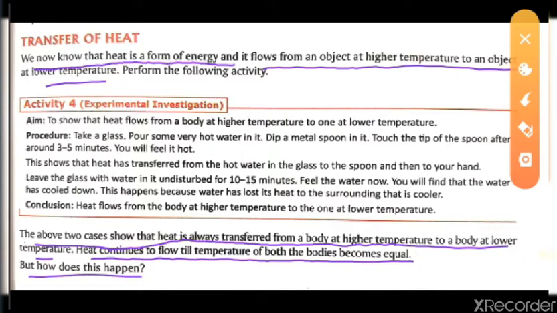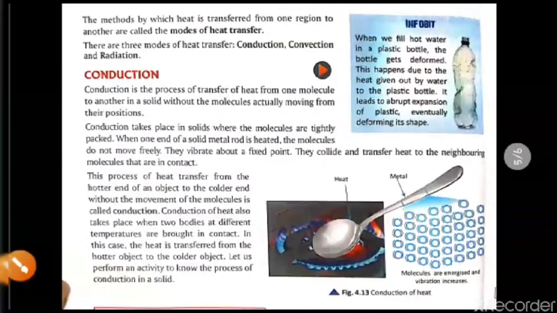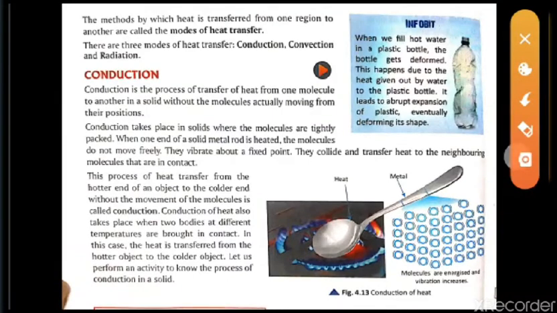But how does this happen? So let's see in the next book. The method by which heat is transferred from one region to another is called the mode of heat transfer. So this is the main heading we are going to read in this video. That means there are three modes of heat transfer: conduction, convection and radiation. So what is conduction, what is radiation, what is convection, we are going to read over here. So let's start with the conduction part.